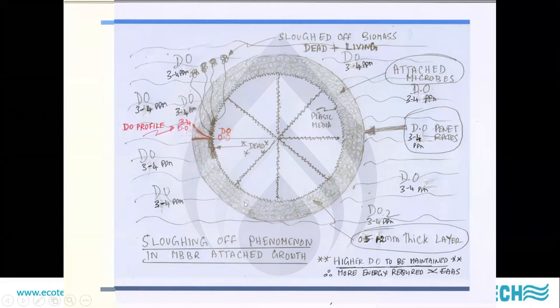So it is inherently energy inefficient. But all this energy inefficiency can be compensated for in a large municipal plant where you do not have to do sludge recirculation. Sludge recirculation in a large municipal plant calls for, let us say, 22 hours of sludge recirculation with 100, 200 HP motors. There the energy saving comes in. In a small STP, we don't use sludge recirculation by pumps. We use airlift, and therefore the benefit of energy savings and cost savings in a large municipal plant does not happen in a small STP. Therefore, all the advantages of the MBBR are lost when you want to transplant this technology on a small scale.